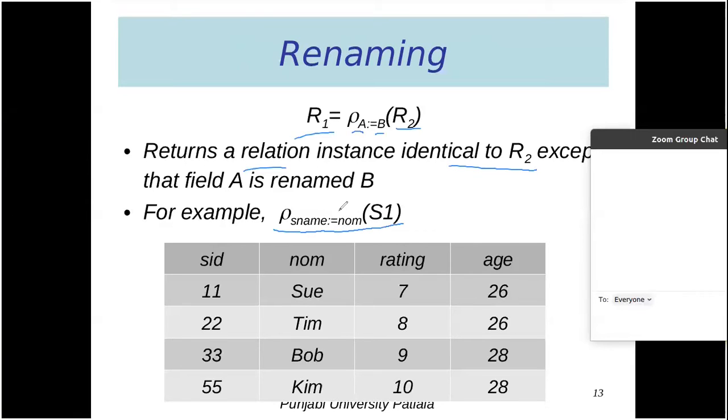Here is an example: sname colon equal to norm. It is not a direct equal to, it is colon equal to. So colon equal to is basically the renaming operation. In the original table, the sname column will be converted into the norm column.